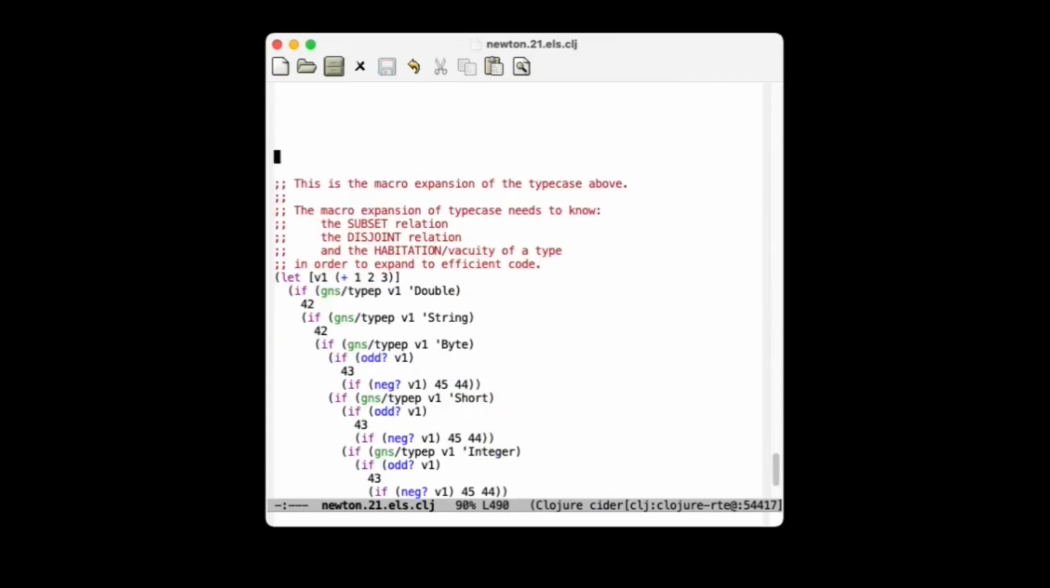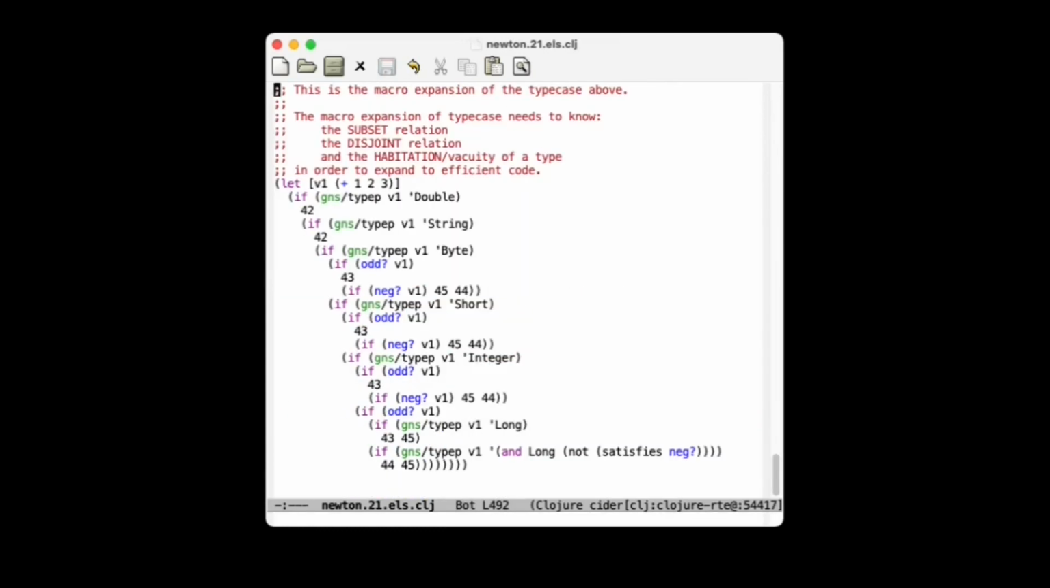In reducing this code, there are several questions that we would like to ask, and in fact we can ask. So we can ask subtype questions. For example, if we determine that the value is not an element of type double, then we know that it's not an element of any other type which is a subtype of double. So we can factor away any occurrence of double from the else part, and we can also factor away any subtype of double.